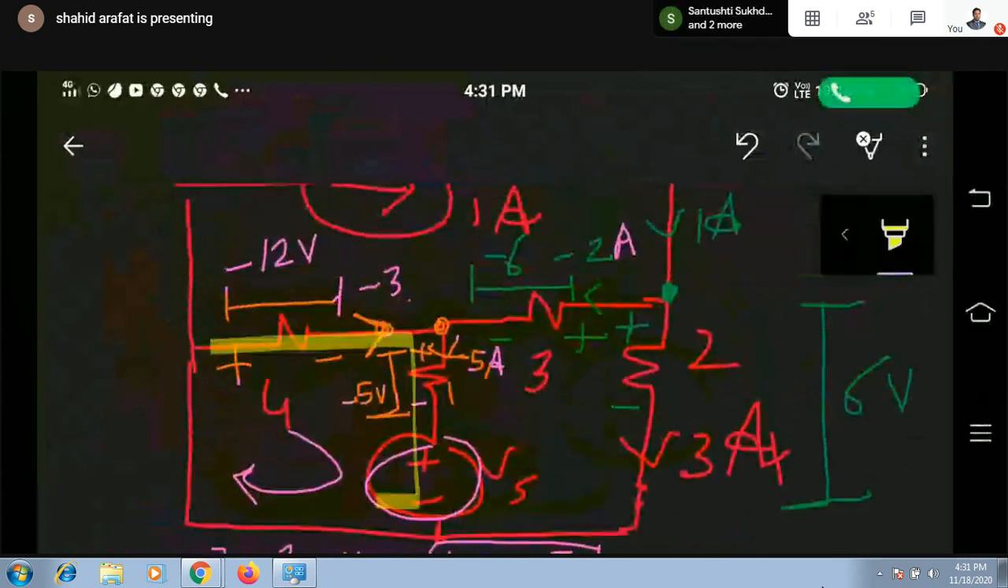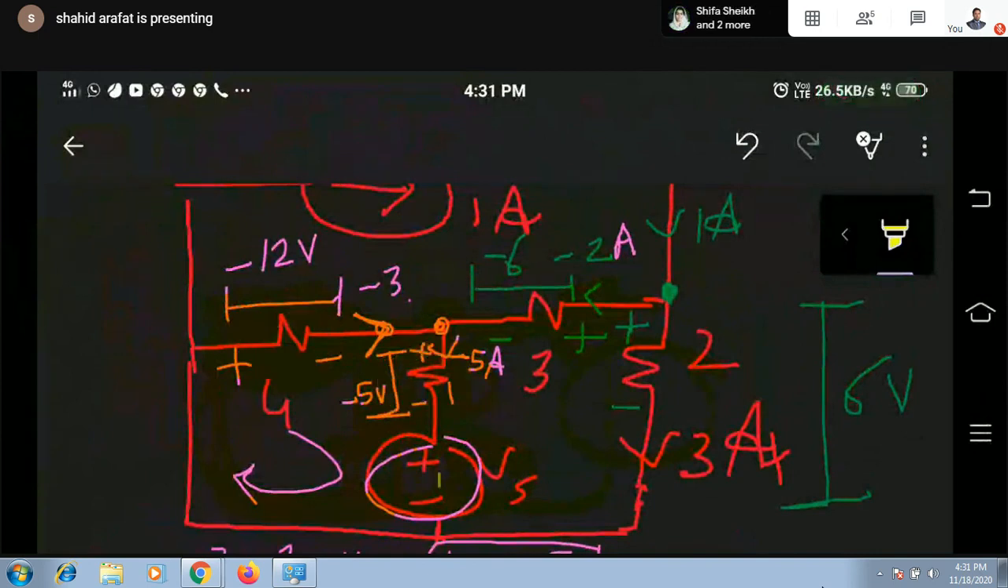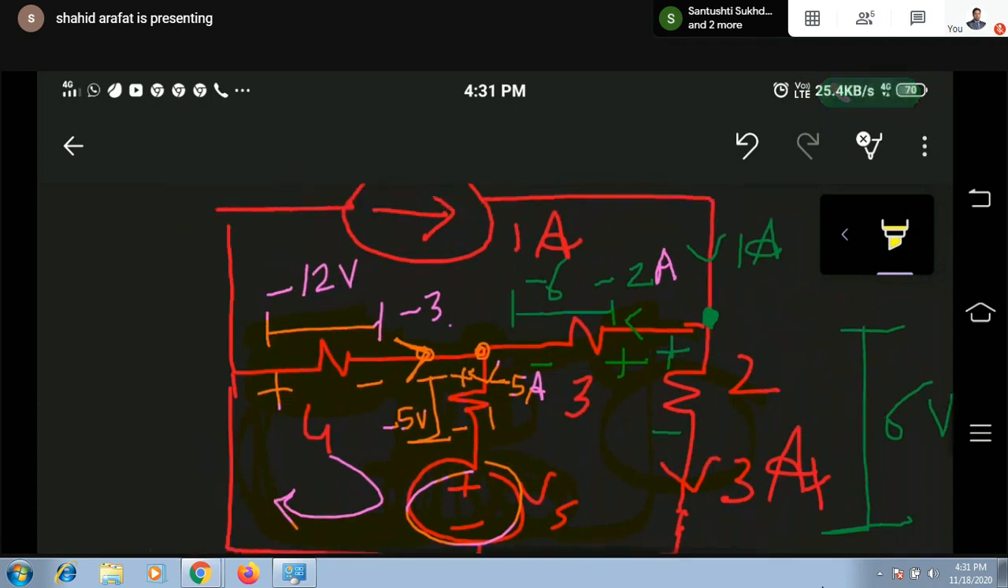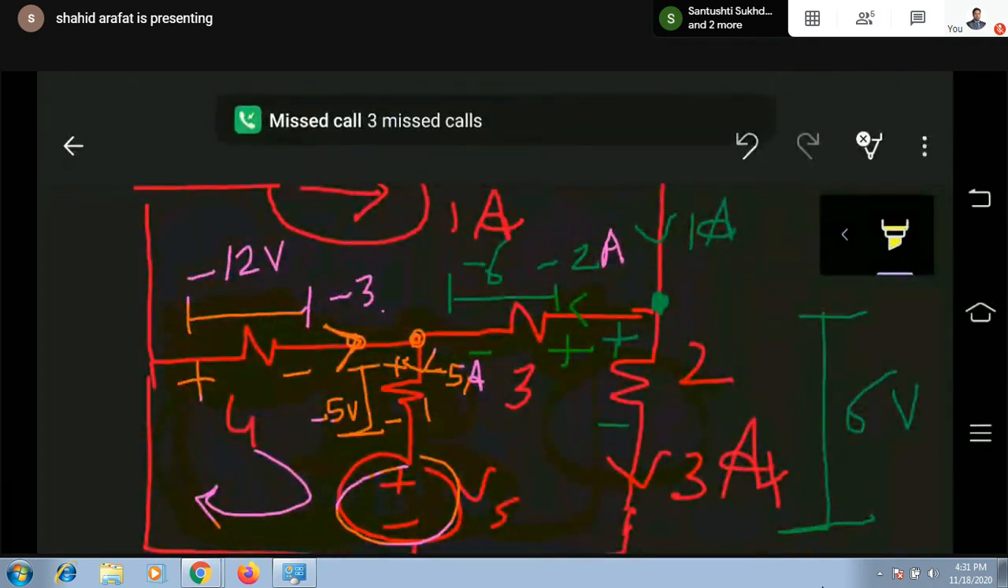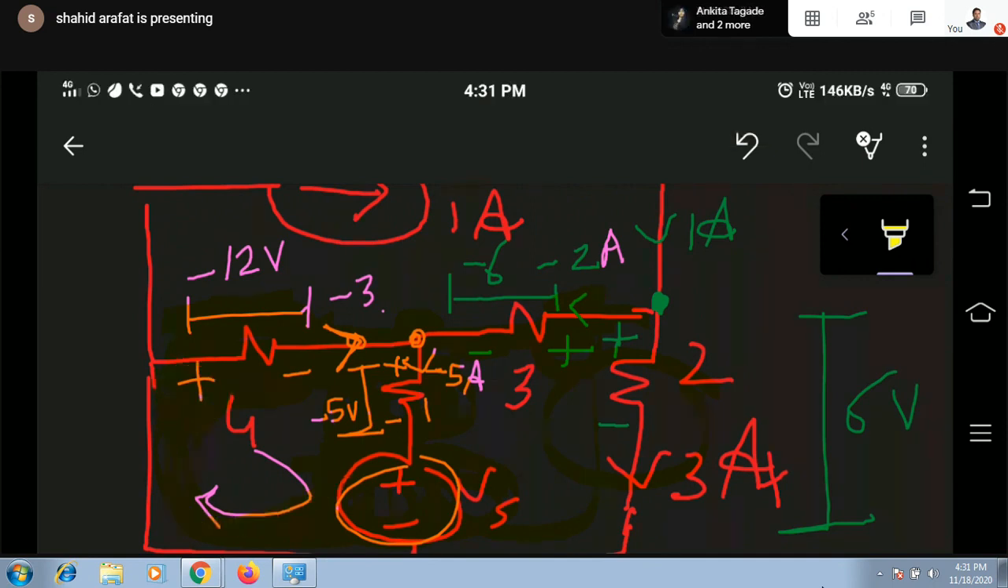We are just applying KVL in this loop. This is your first element, second element, third element. Applying KVL means we will have to write voltage across all the elements. The voltage across this element is minus 12, across this is minus 5, and Vs. I'm considering entering polarity of all the elements. So this is positive, so I will be writing plus of minus 12 volt. This is entering plus of minus 5 volt. This is also plus of Vs.